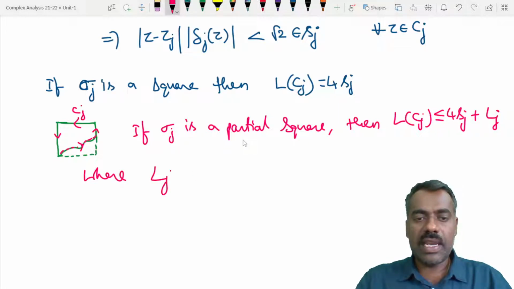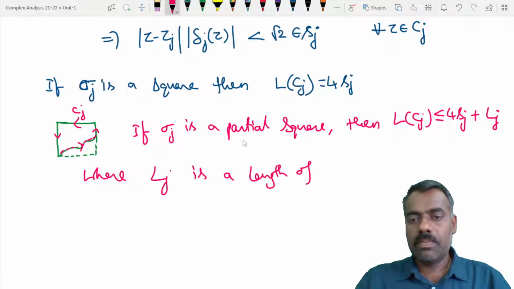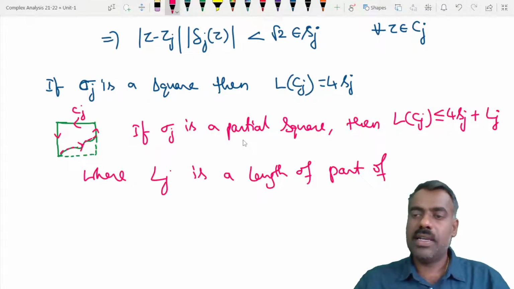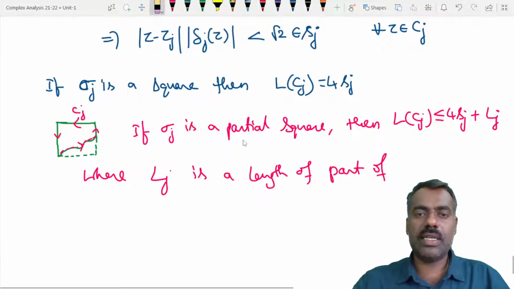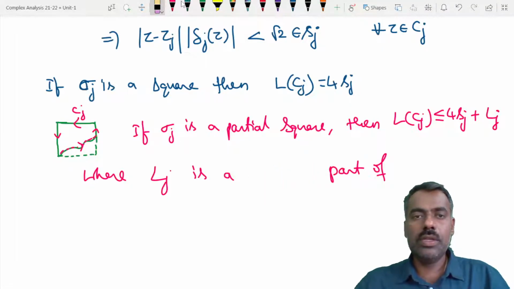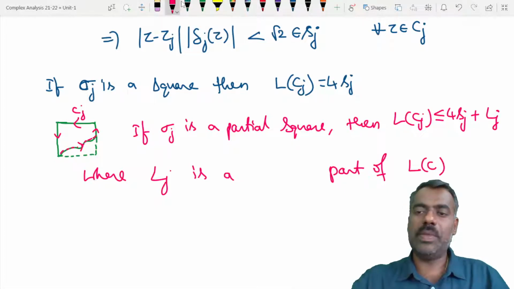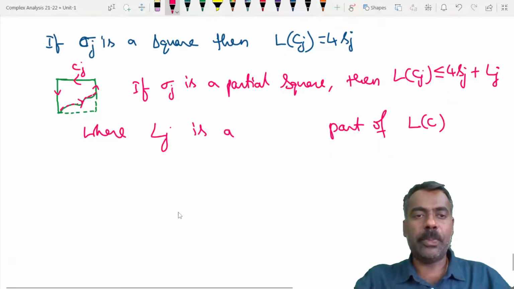Here Lj is the length of a part of the curve C, a portion of that.